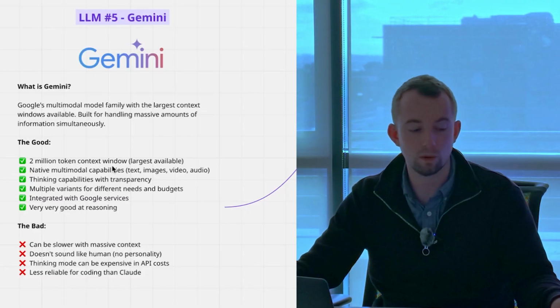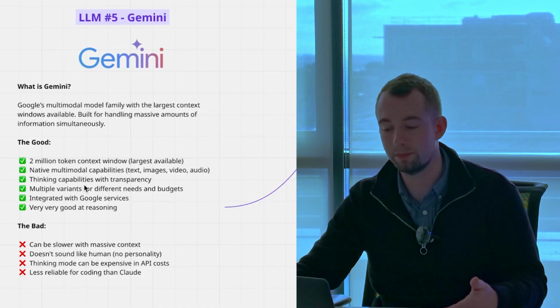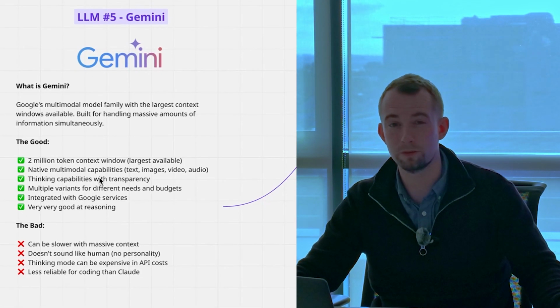It can be slower for large context prompts. The thinking mode can get very expensive in API costs, and it's less reliable for coding than Claude. So Claude would be much better for coding.